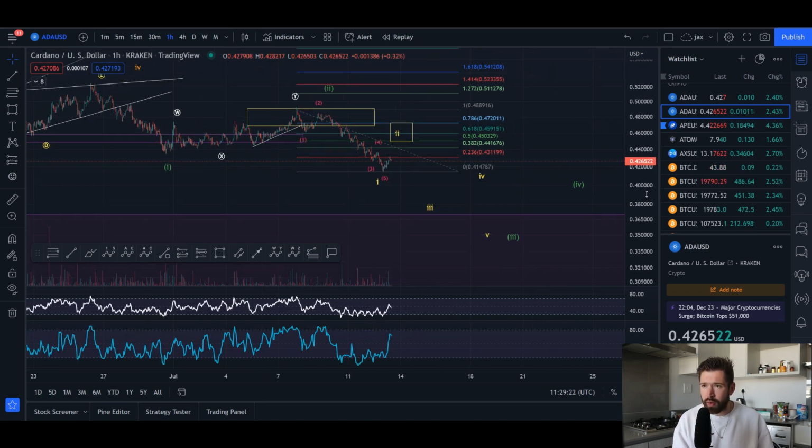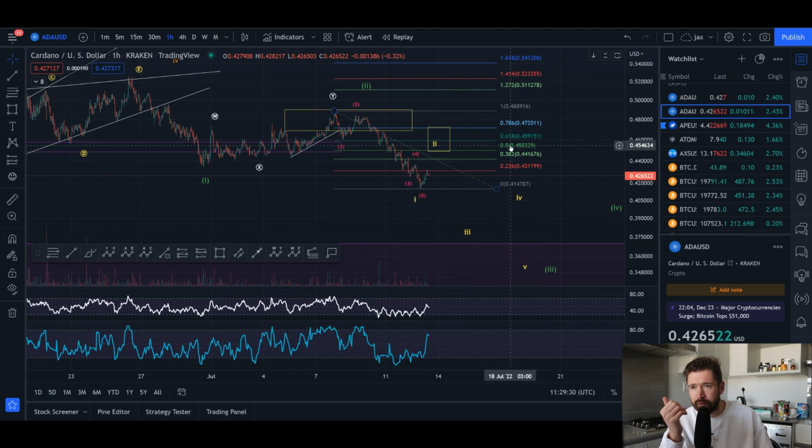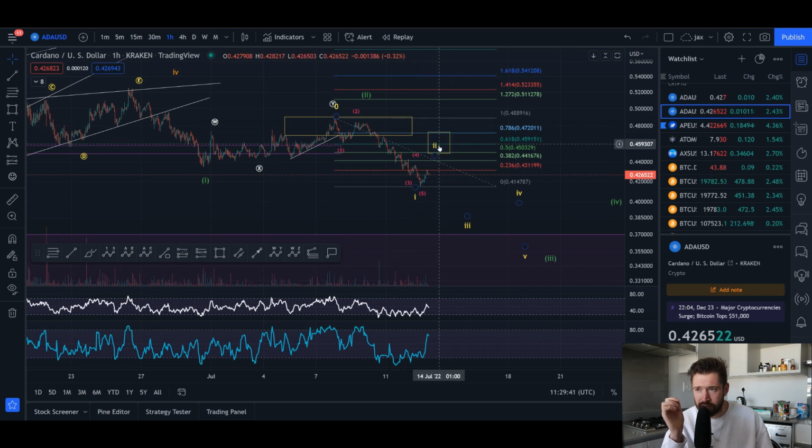So if we begin to pull back, if you see us pull back to at least the 0.382, it's more confirmation we're putting in that wave 2 pullback. And typically they pull back to in between the 0.5 and the 0.786, usually the 0.5, the 0.618. But the minimum target is the 0.382, which is coming in at 44 cents. So if we do see that pullback, look for a rejection in that level. Could offer a good short opportunity.